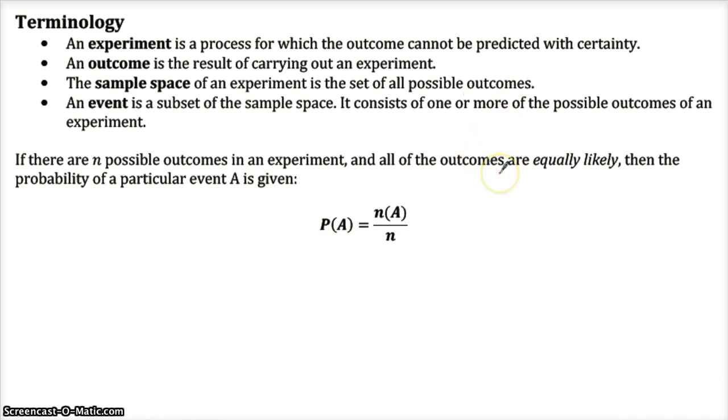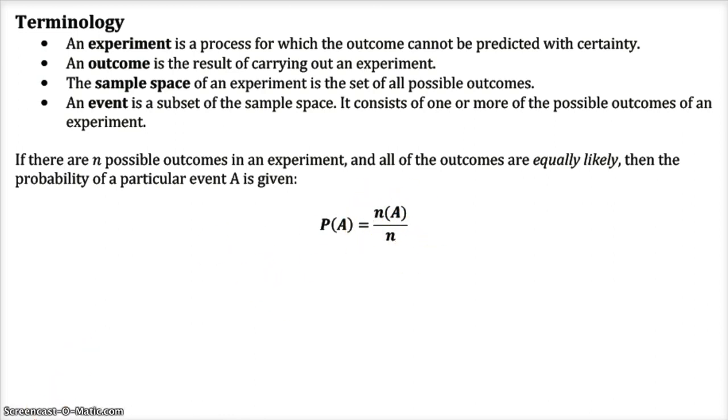And an event is a subset of the sample space. So sometimes you'll talk about, well, what's the probability if we flip 3 coins, that they all match? So an event could be something like that, where there's more than one way to successfully achieve an event. So an event is like a group. It can be a group of outcomes sometimes. This is one or more possible outcomes. So when we're trying to find probabilities, it's usually the probability of an event. And if all the outcomes are equally likely, it's just this simple fraction that we were just doing on the last page.